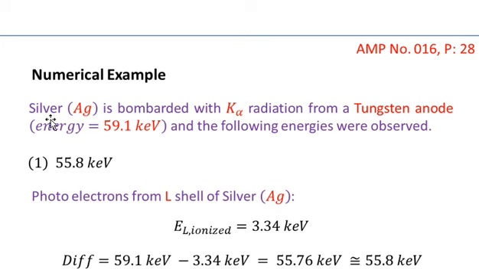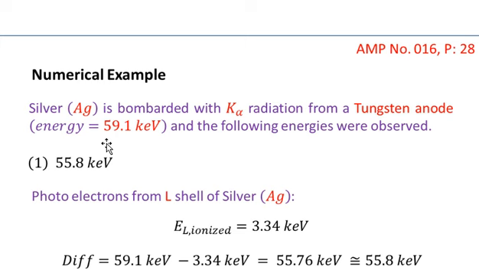So let me read the statement again. Silver atom is bombarded with this K alpha radiation, generated from the tungsten anode, and this K alpha has an energy equal to 59.1 kilo electron volt.